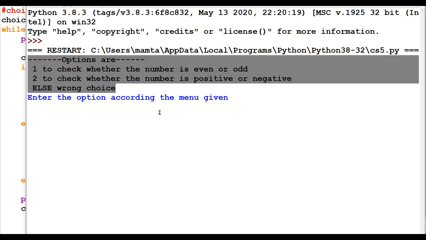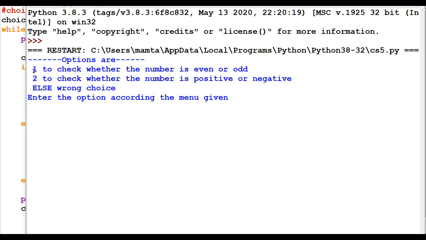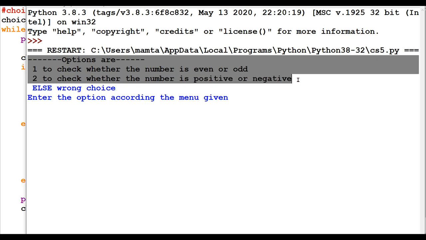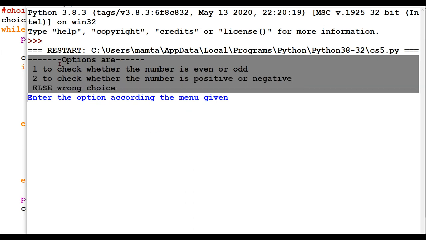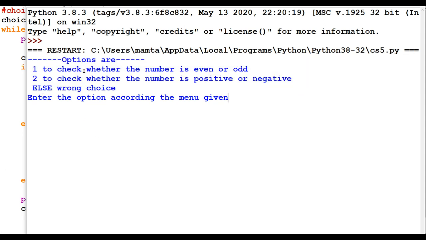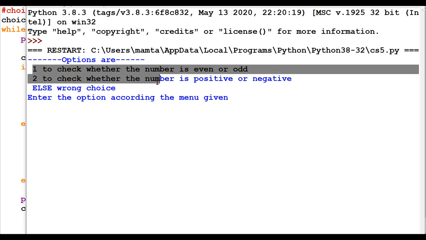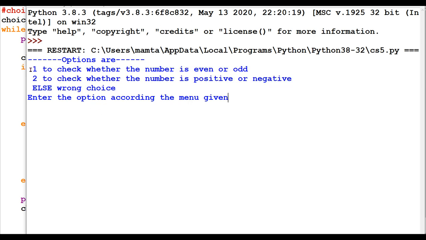See, this kind of menu has occurred. Options are 1, 2, else wrong choice. So this menu you can make in a perfect, tabular way, with options in one row and the description in another row, or options in one column and description in another column. You can make it better than what you are viewing. After presenting the menu, 1 for this, 2 for this, any other value, wrong choice.